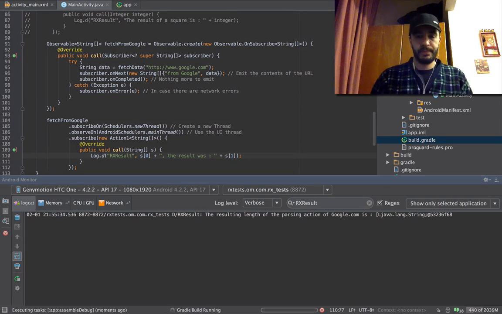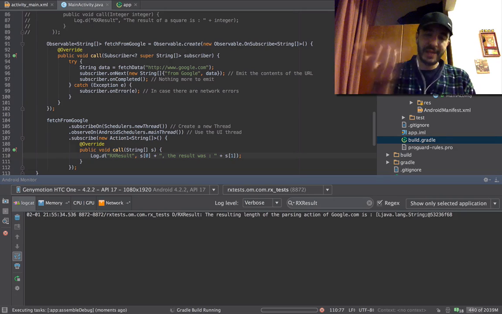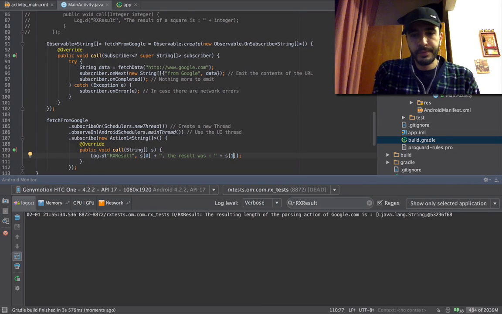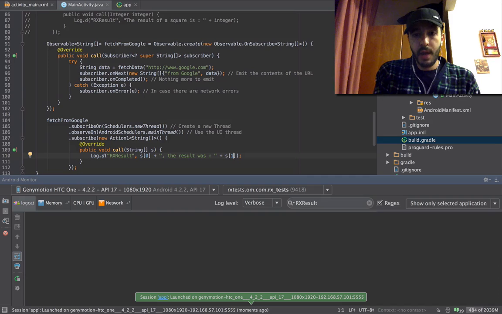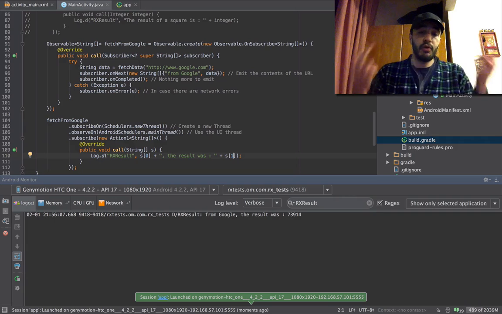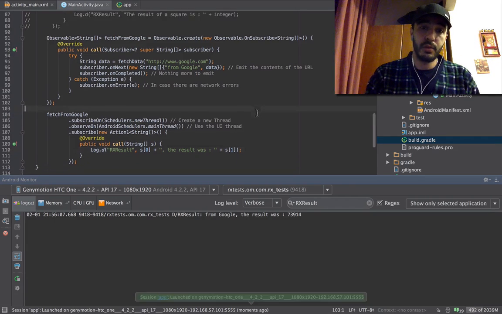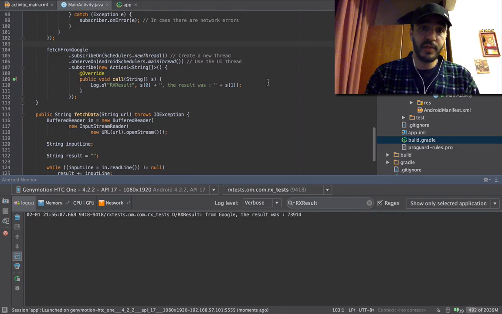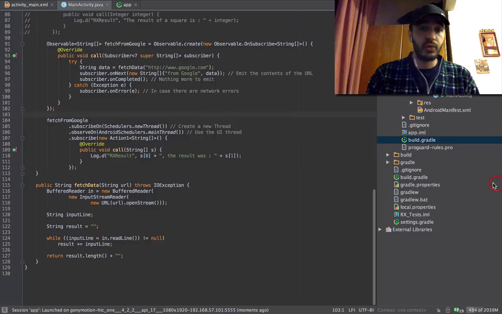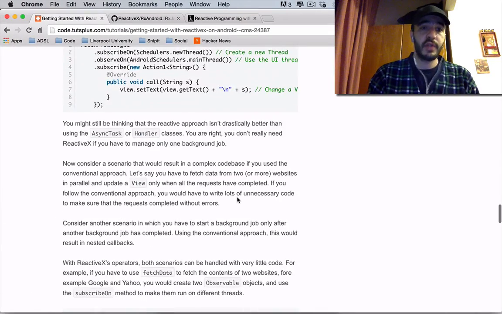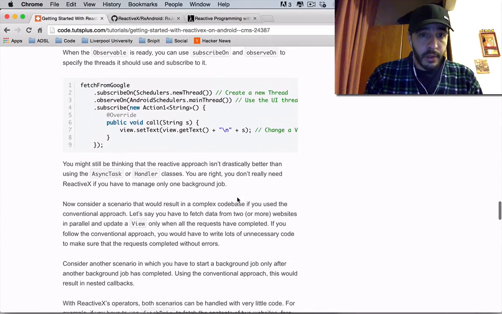Run. The result of the string, the length of the string. The result from Google was 73914. Amazing. Now you passed two parameters to this, and it received them as two. You can print them out, you can have fun with them. This is very good. Okay.